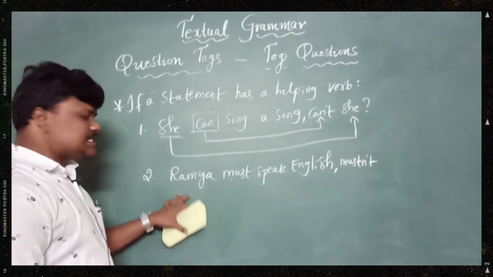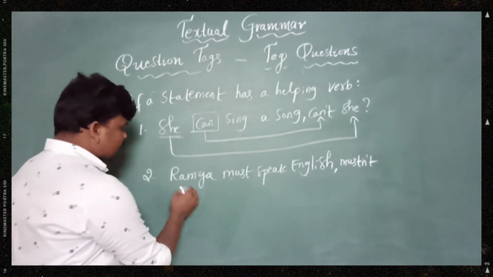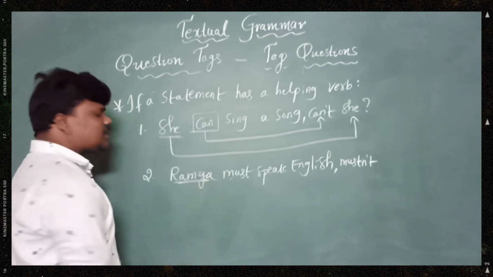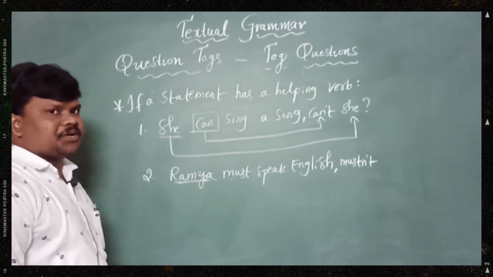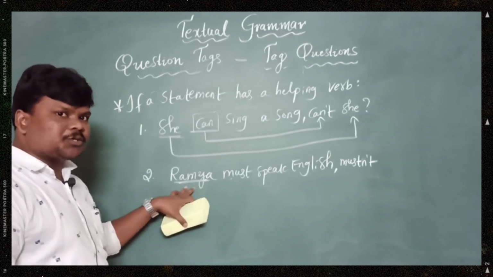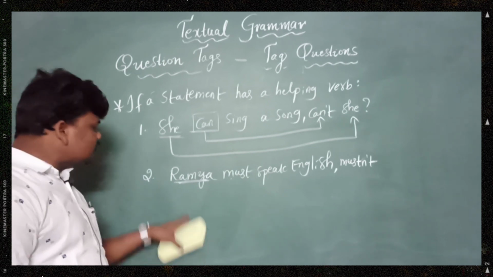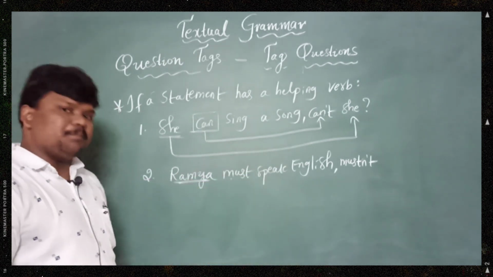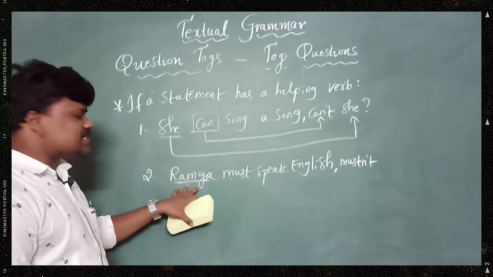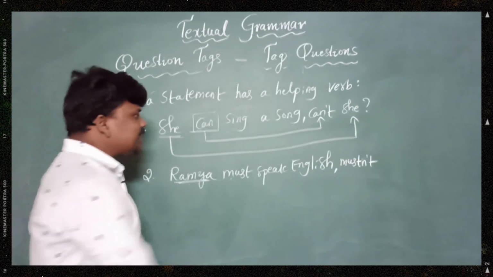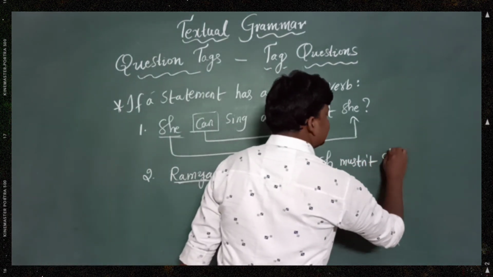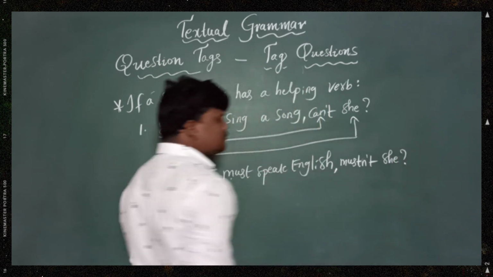Mustn't. One more important thing: if a statement comes with a noun in the subject place, we need to change that noun into a pronoun, compulsorily. So as Ramya is a she, we need to end the sentence with she. Mustn't she?